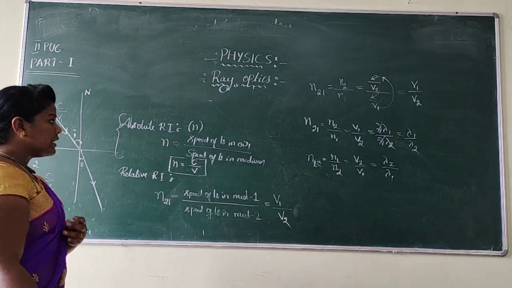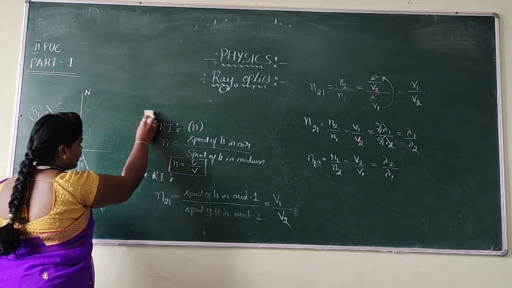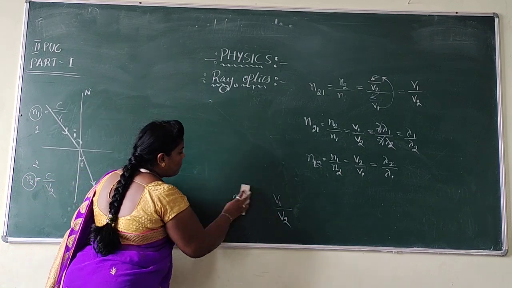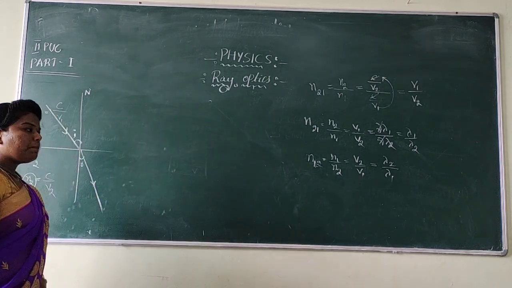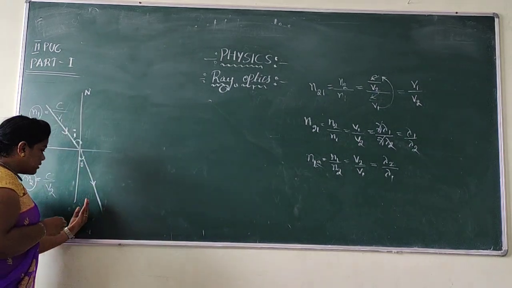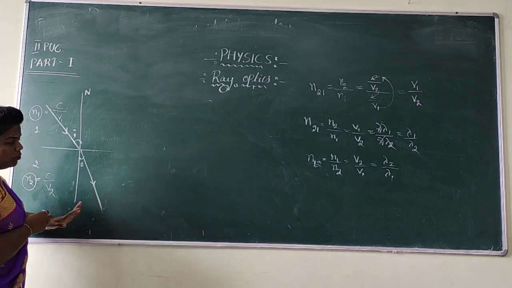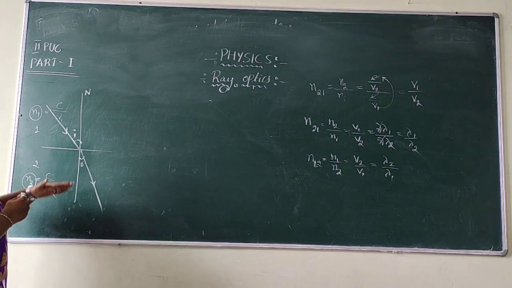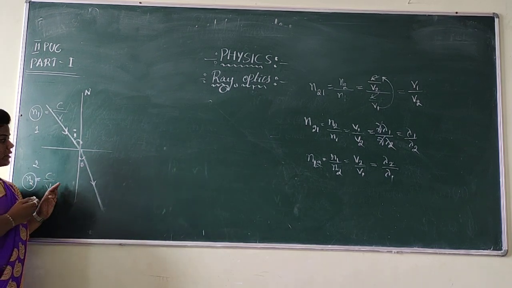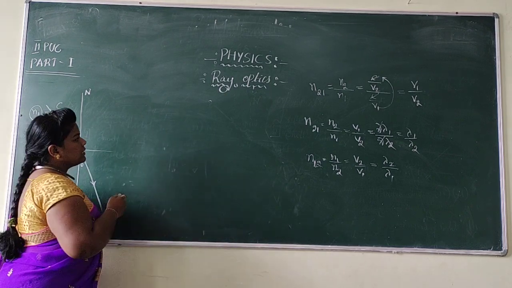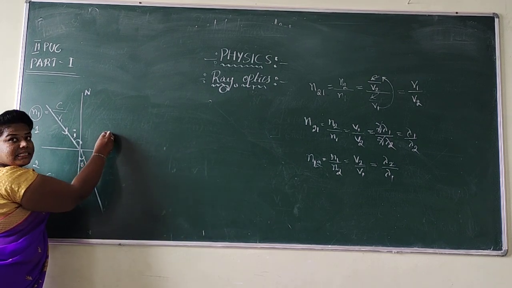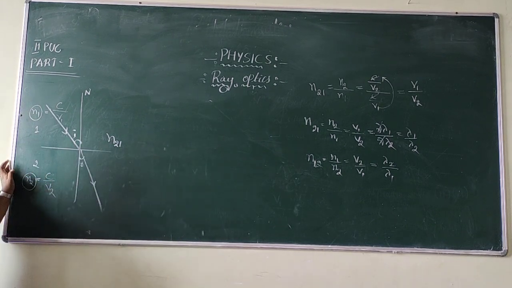Not only that, in your 10th class you learned that the light ray exhibits the same phenomena when it travels from the opposite medium. This is the principle of reversibility: light traces the same path whether it goes from denser to rarer or from rarer to denser. But the direction changes, as well as the terms we consider. When a ray of light travels from 1 to 2, it is written as N21.